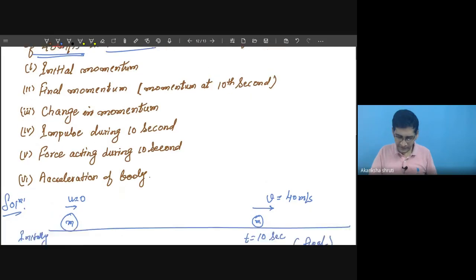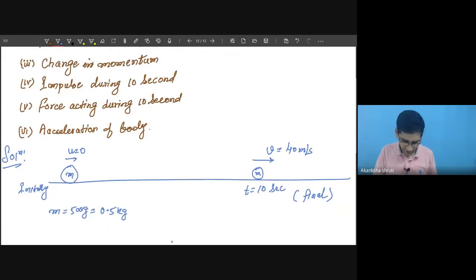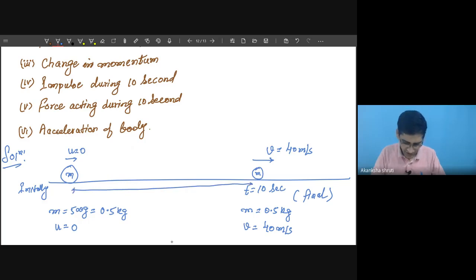Okay, this way you have to draw this diagram. Mass remains unchanged, so you may write here mass is 0.5 kg, u is 0, means initial speed is 0. Here also, in the final state, the mass m remains unchanged, but the speed has increased to 40 meter per second, and the time taken to move from this position to this position is 10 seconds.